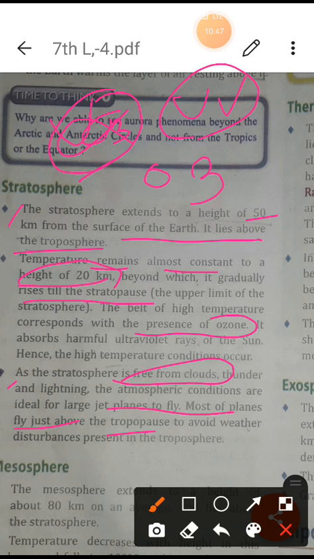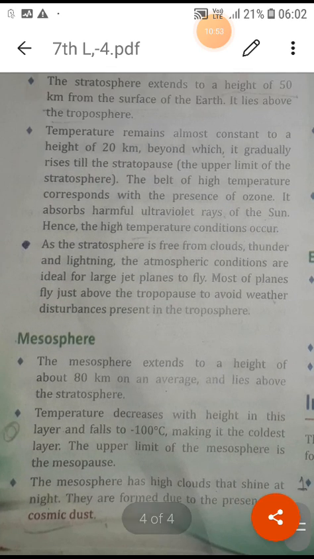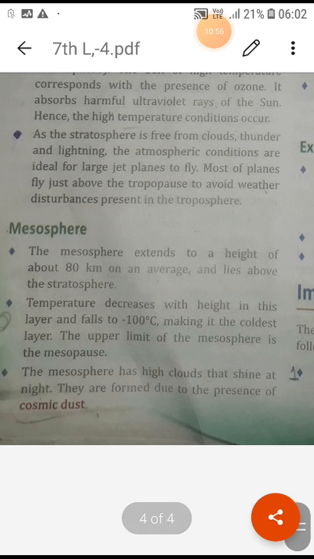So I am explaining to you the importance of each kind of layer. Now next is the mesosphere. It also has importance. What is the importance of the mesosphere? You can understand about it.